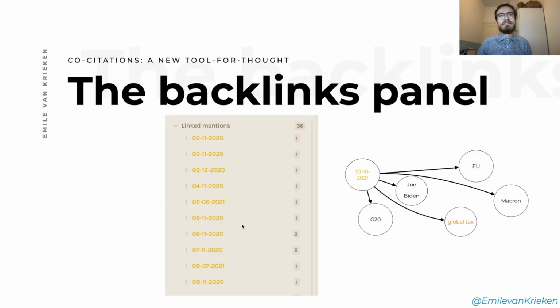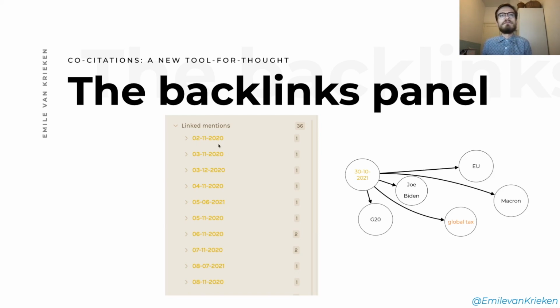If you put everything into a daily node, this is what your backlinks panel is going to look like. It's going to look like a gigantic list of dates. And now if you ask me, that is really hard to understand because a daily node doesn't say that much, right? So you would have to expand all of these to figure out, oh right, there was a story about this, and then you go to the next one, oh, there was a story, but it is really hard to filter through that, especially if Joe Biden is of course a common entity in my vault. I have 36 mentions of Joe Biden. And we need to go through all of these to find back what I wrote about him. So I think this can be done a lot more efficiently.